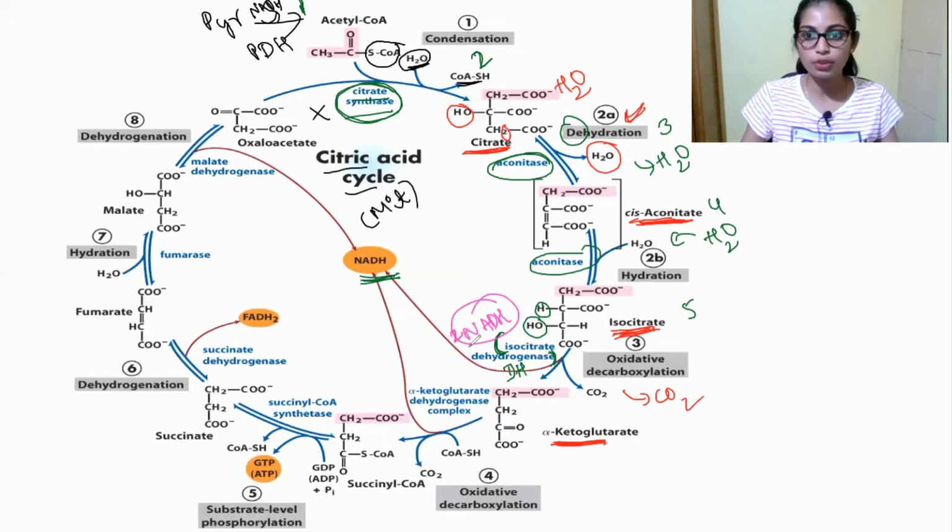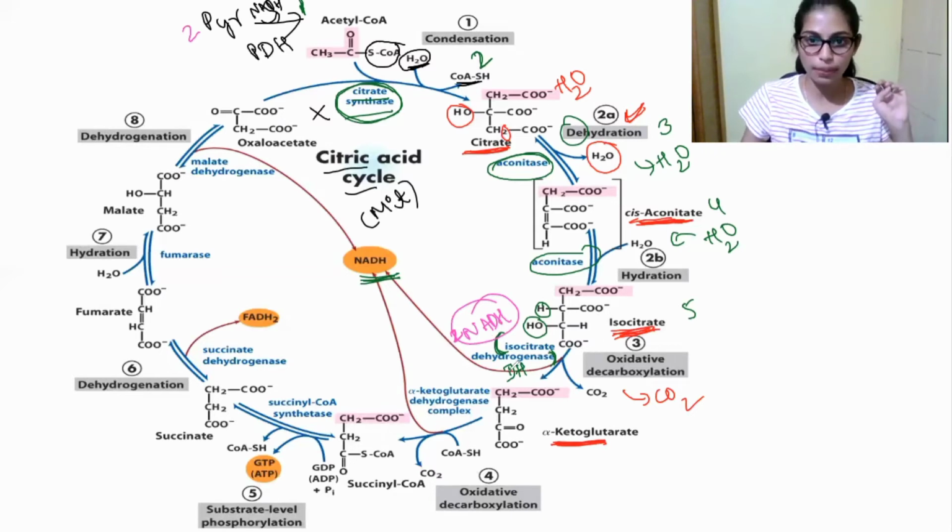Because in glycolysis, after the preparatory phase, in the payoff phase, two steps take place simultaneously, so two pyruvate are coming. All these steps release two molecules, that's why two NADH are produced.